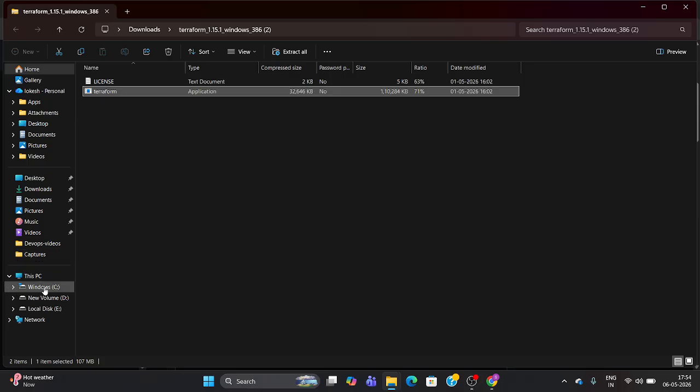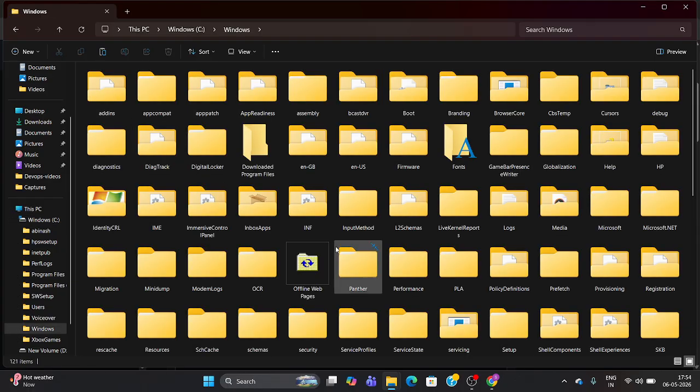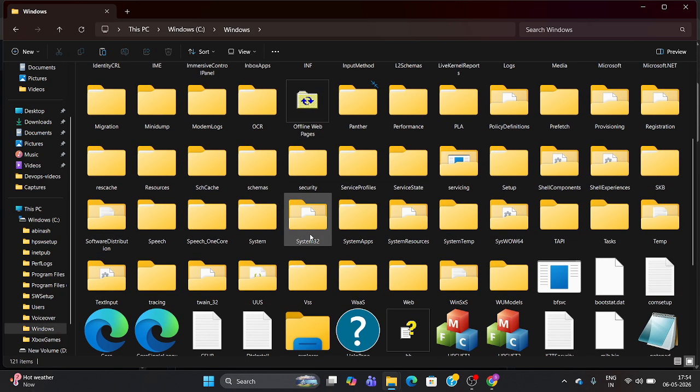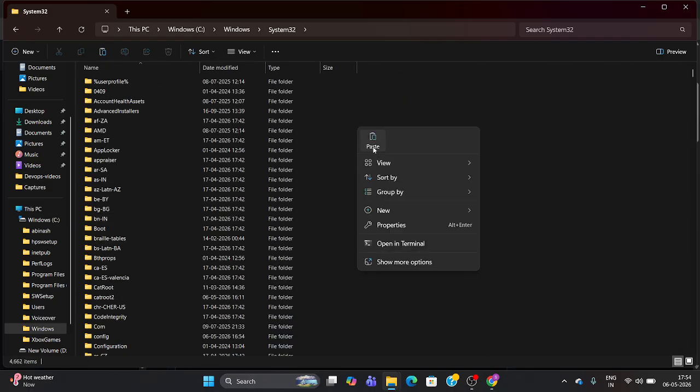then go to Windows, here the Windows folder. After that, you can see the System32 folder here. Open it, then paste the copied file here.